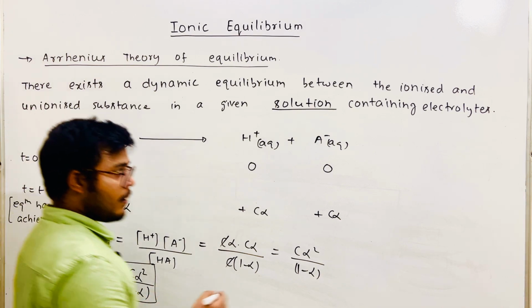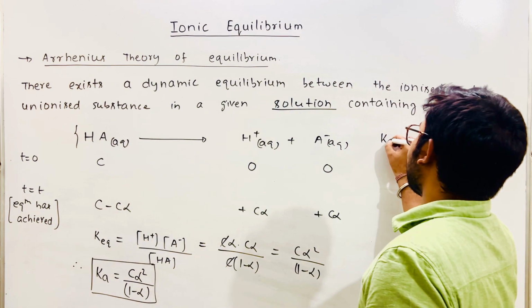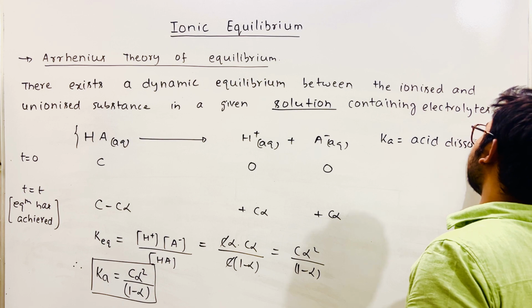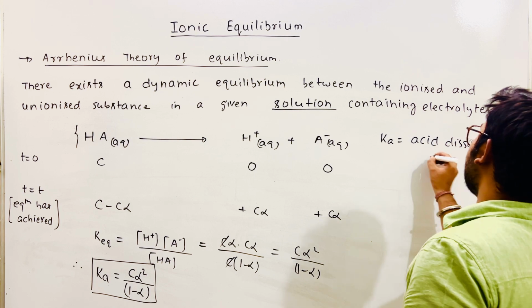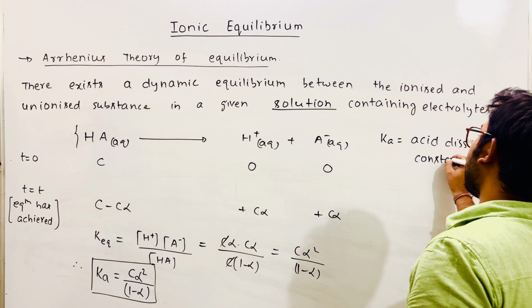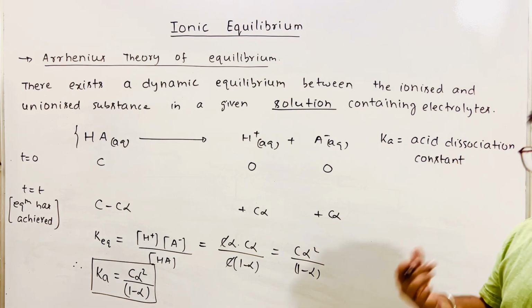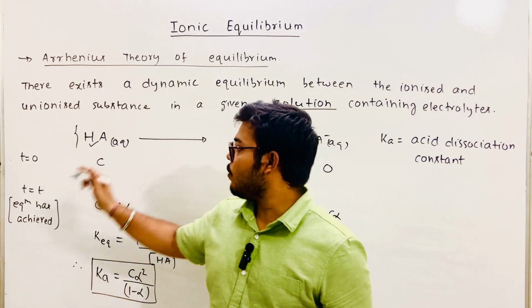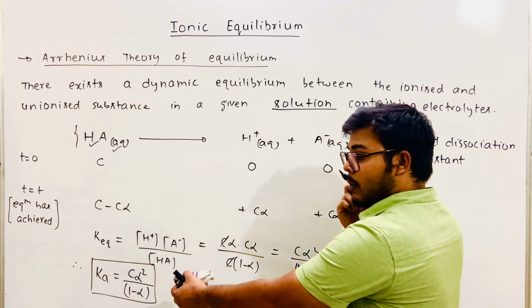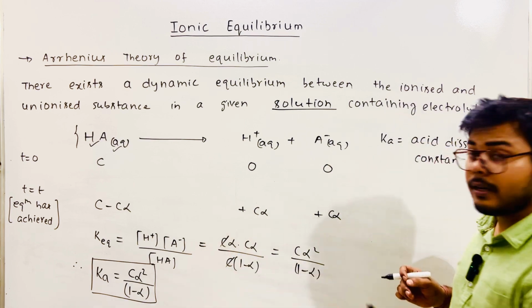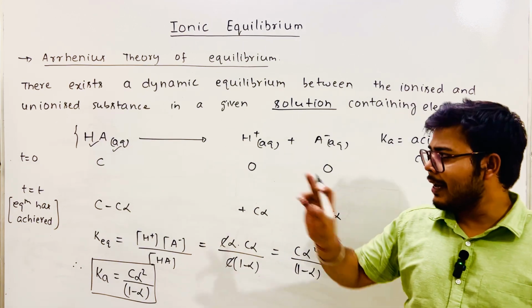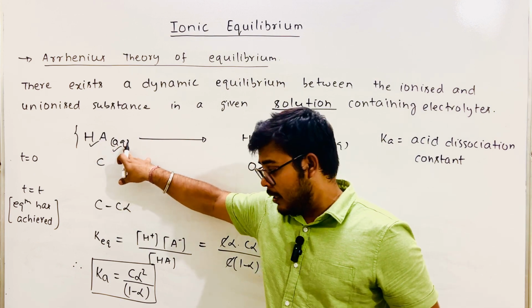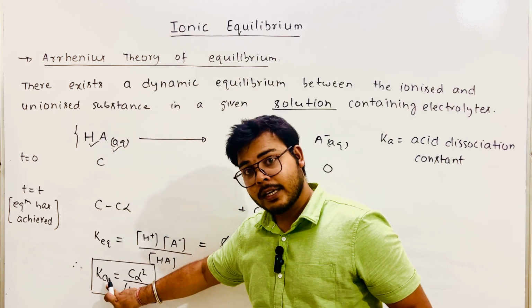So for your convenience, I am writing what Ka is. Ka is acid dissociation constant, correct? Or you can remember, when an acid is added in water, then the equilibrium constant is called Ka. What did I say? I said when the acid is dissolved in water, the equilibrium constant is known as Ka.